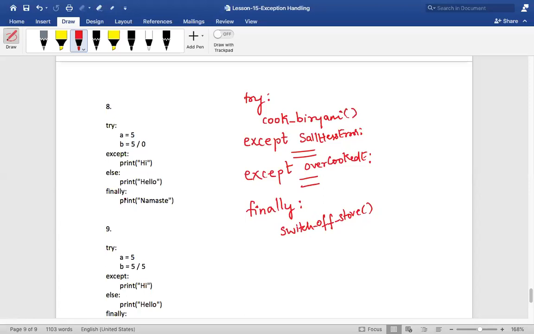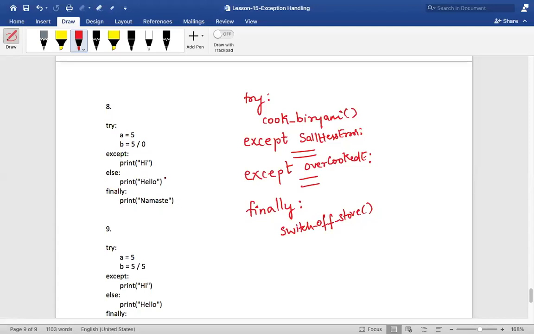Such kind of cases is where you make use of finally. Do you understand? The name says it all. No matter what, whether there is an exception or not, that part of the code has to be executed. So what will be the output in this case? Did you understand this concept? What I'm trying to tell you is no matter what, whether there is an exception or not, if there is a finally block, that has to get executed.